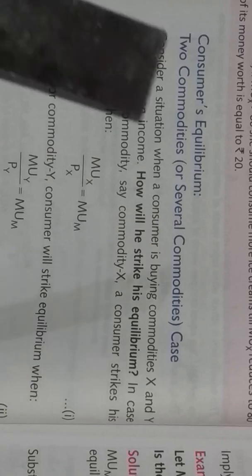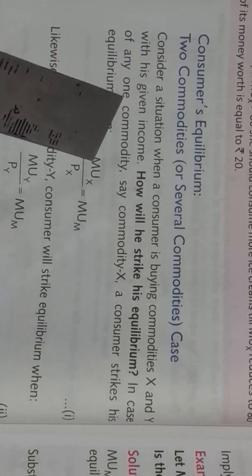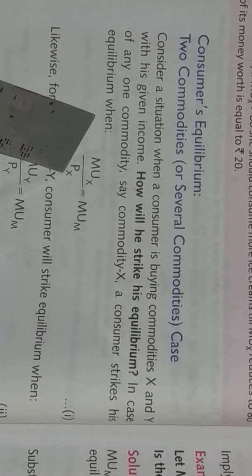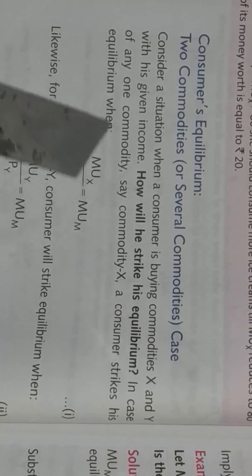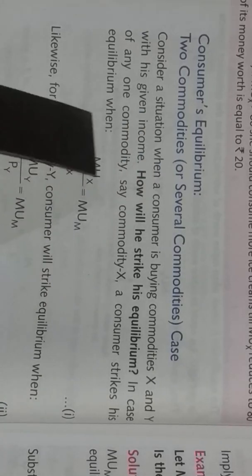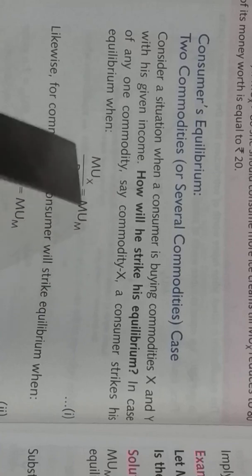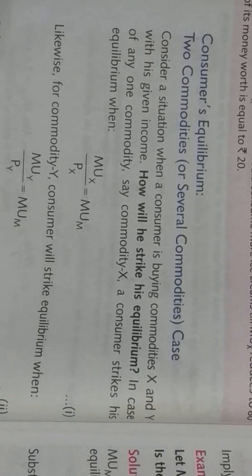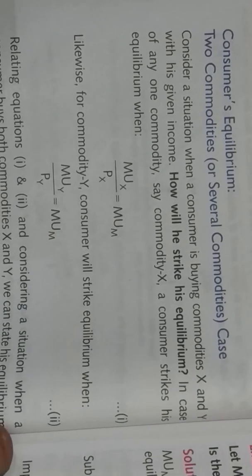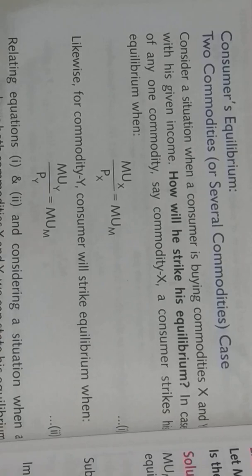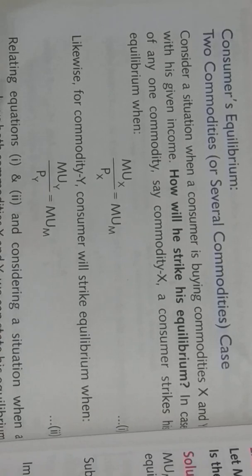Or we can say that the marginal utility of the commodity upon the marginal utility of money should be equal to the price of the commodity. So this formula applies for the equilibrium that we have seen in the last question. Now in the second commodity, the things will remain the same.